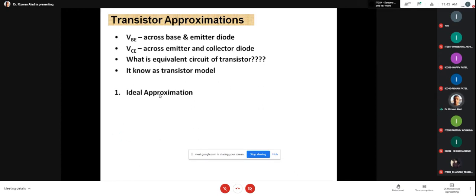You might have studied in the previous chapter number 3 that the diode has three approximations. Am I right? Yes, sir. What are the names of the three approximations? One is the ideal diode, the second is the second approximation, and the third is the third approximation. Can you tell me the difference between the ideal, second and third approximation?